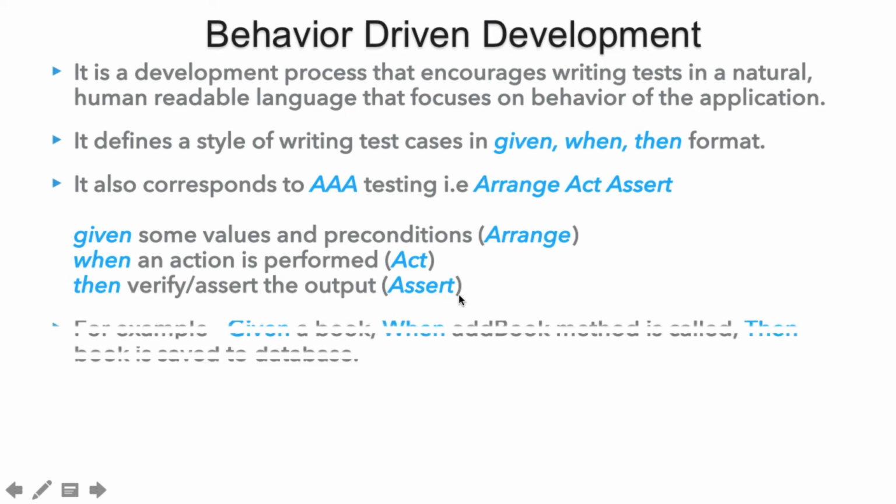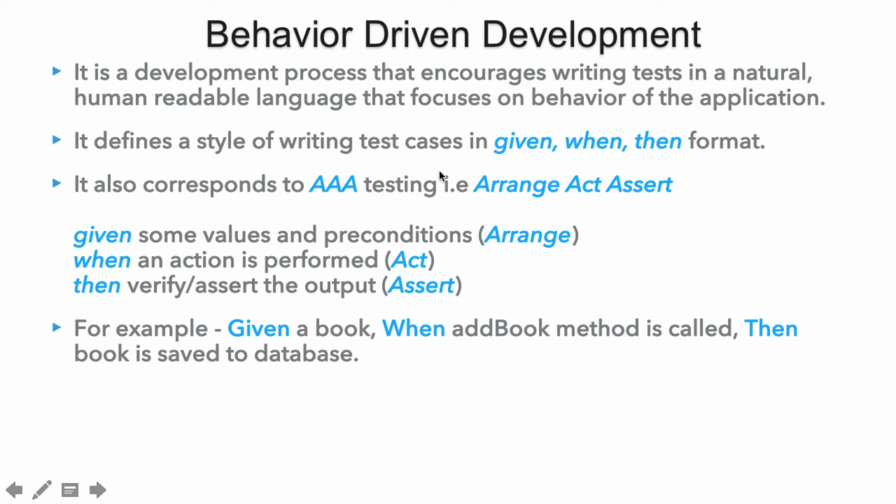So let's say for an example, we want to call a method on the class under test which takes in a book and saves it to the database. When we write our test case, we make the scenarios more readable. Given, which is the first step, a book. When the add book method is called on our system under test, which is our act, then the book is saved to the database. So this is our verification that the book is saved to the database.